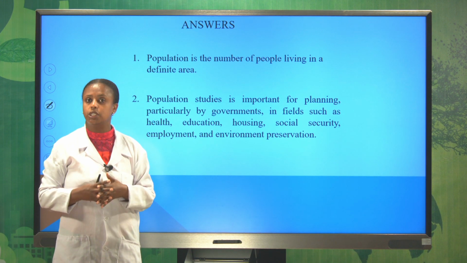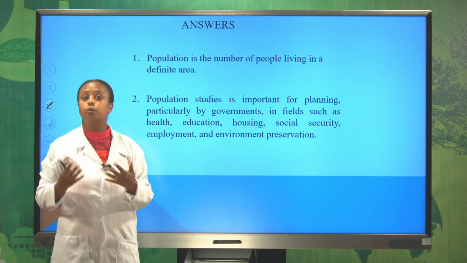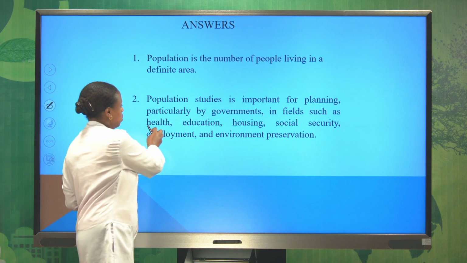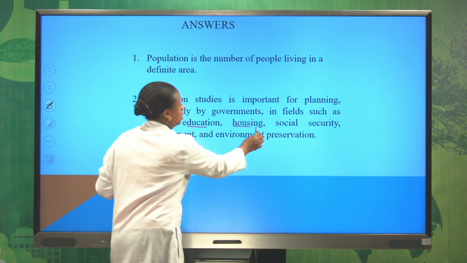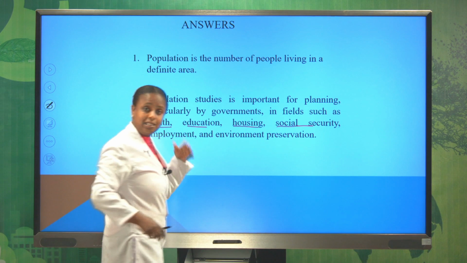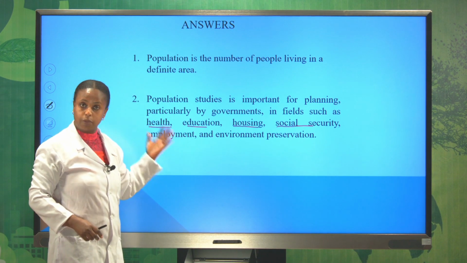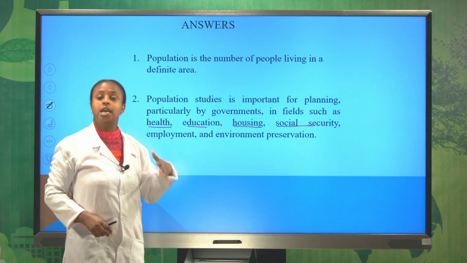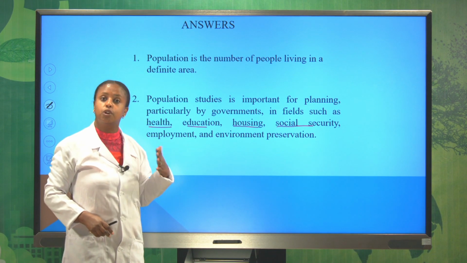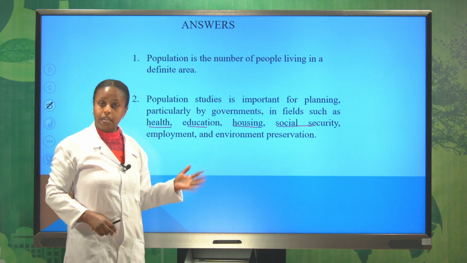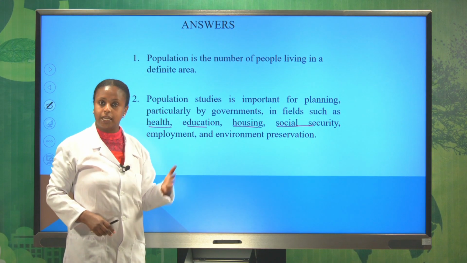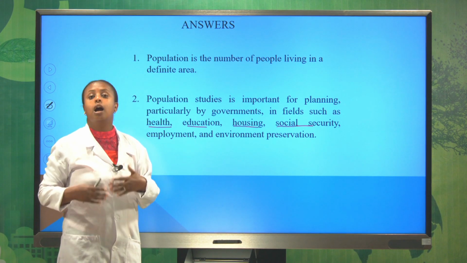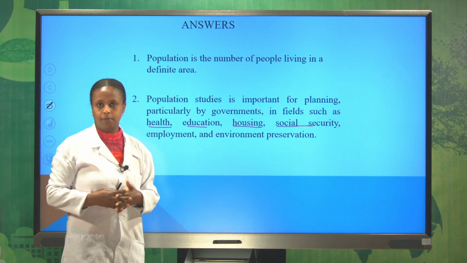Particularly, the information is important for the government to provide different services such as health, education, housing, social security, and other services based on the information, and helps the government to make decisions on issues related to social and economic affairs. And it also guides policymakers to forecast the needs of population and to understand how to meet them.